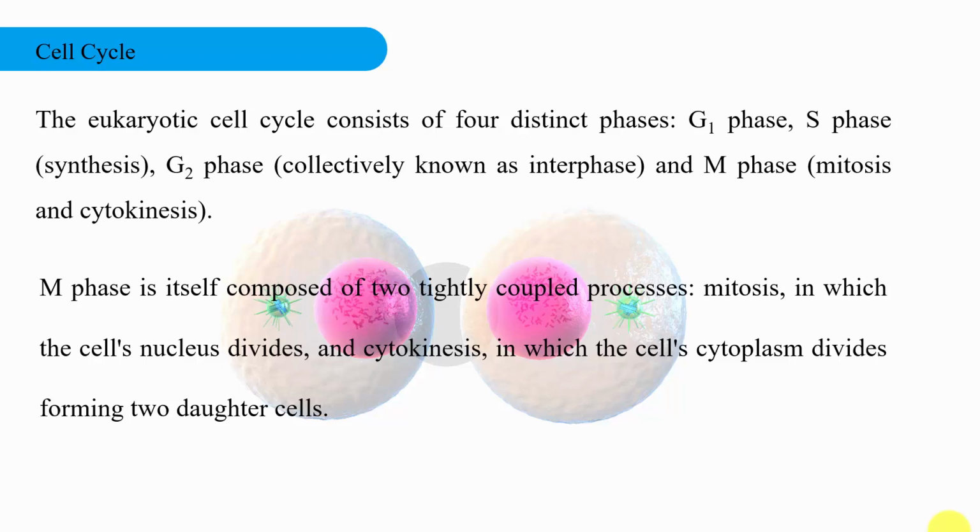Activation of each phase is dependent on the proper progression and completion of the previous one. Cells that have temporarily or reversibly stopped dividing are said to have entered a state called the G0 phase.